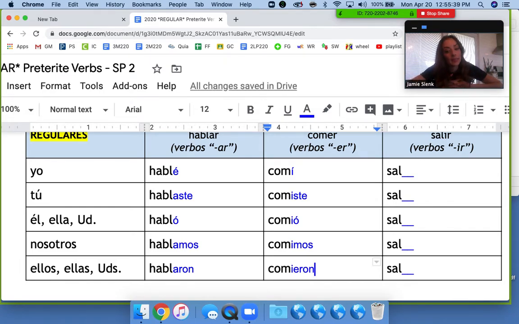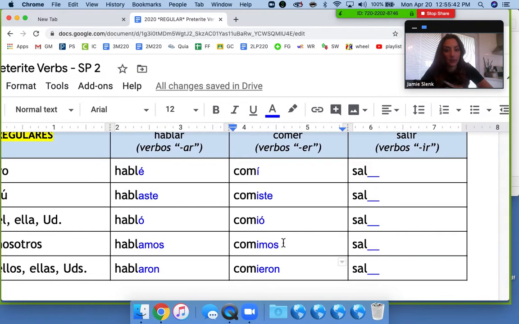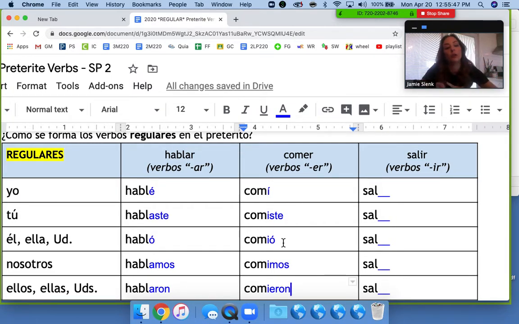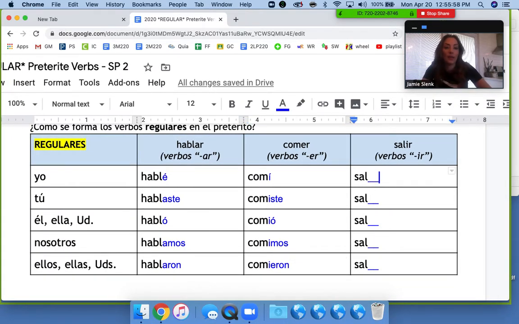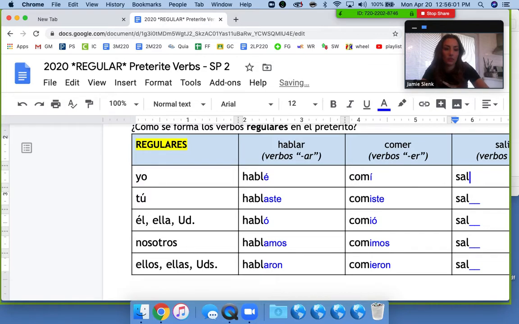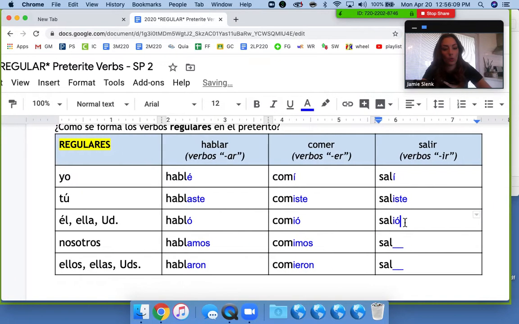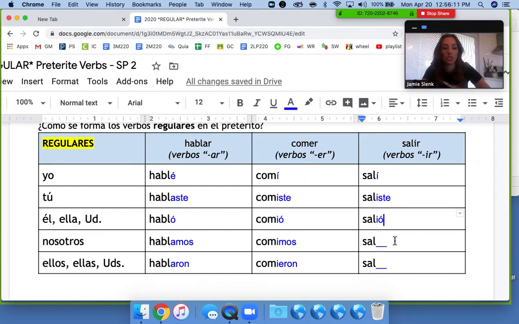Now what's nice about ER and IR verbs in past tense is that the endings are the exact same. So if we look at the verb salir, which is to leave, we take off the IR ending and we can pretty much just copy the endings we just did for comer. So salí is I left. Saliste is you left. Salió with an accent is he, she, or you formal left. Salimos would be we left, and then salieron.